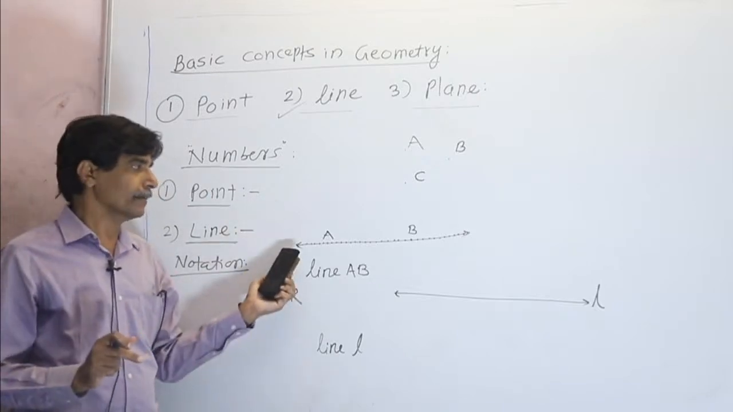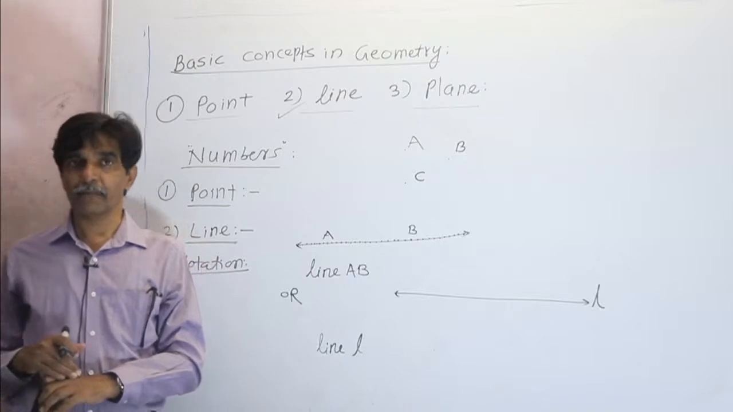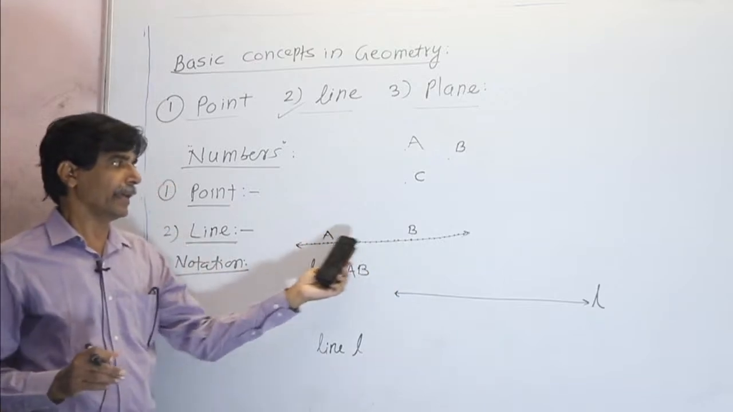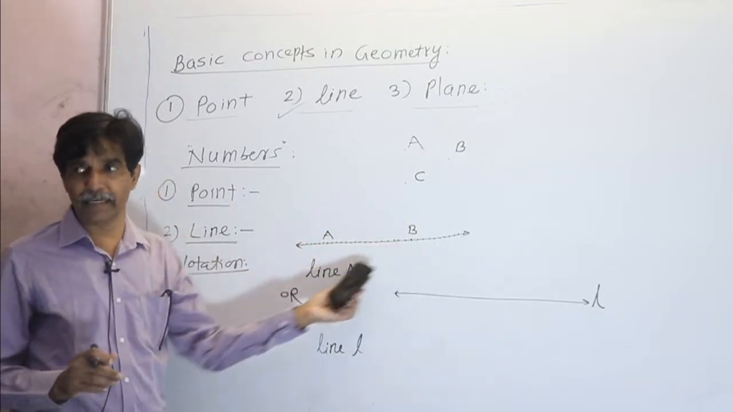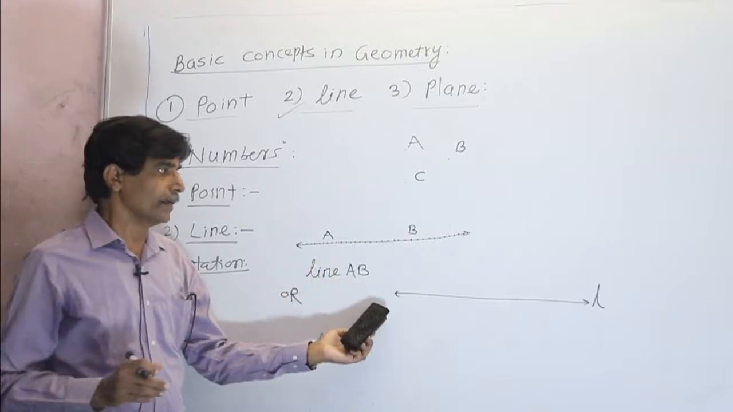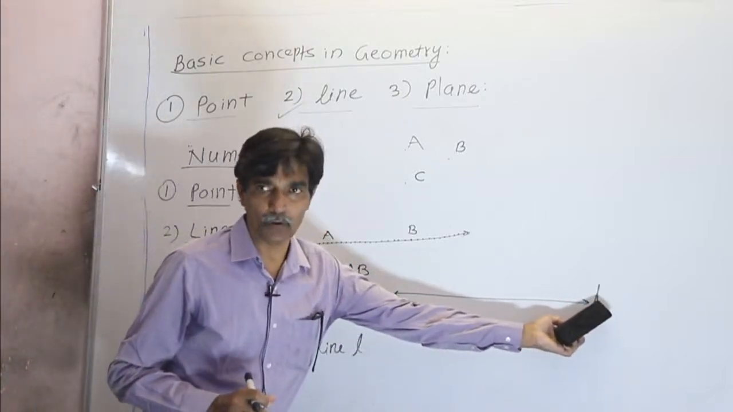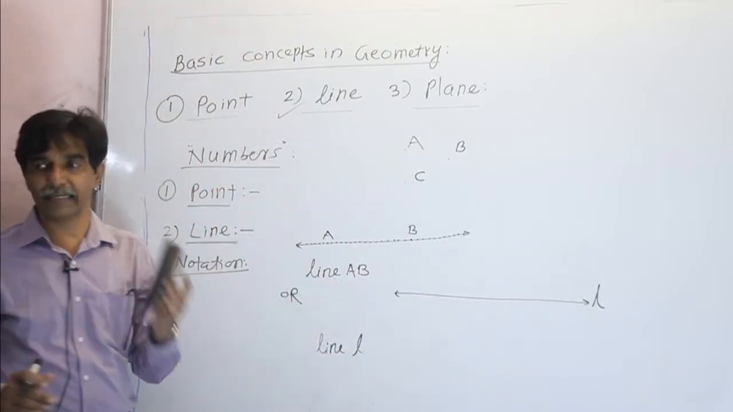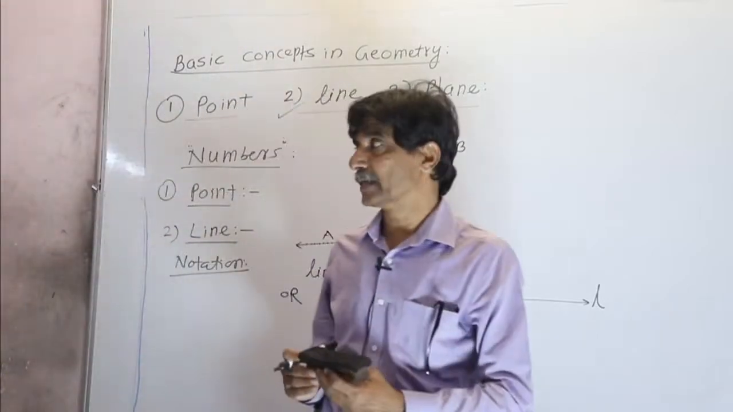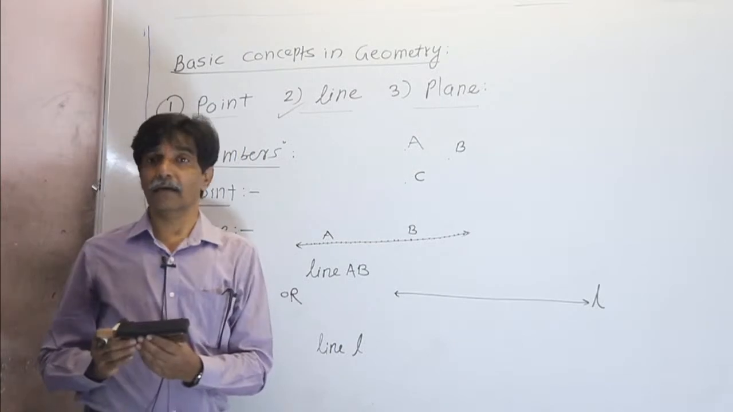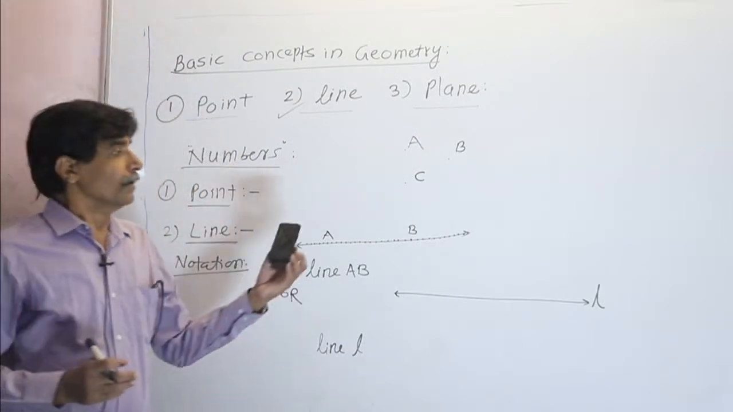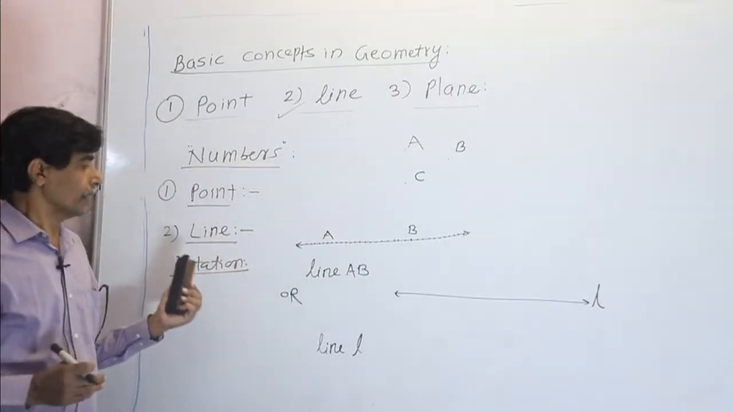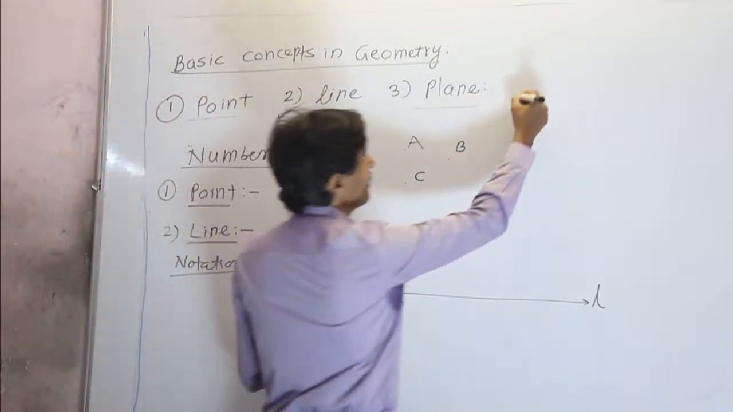Notation of line is that line can be noted by 2 ways. Number one, by taking 2 points A and B, capital letters, and we read it as line AB. And secondly, we can put a small letter at the end of the arrow, and we read it as line L. Line is a set of infinite points. Remember this always. Line is an undefined term. Line is infinite from both the ends. Clear? You got this now? I think. Now, the third point is plane.